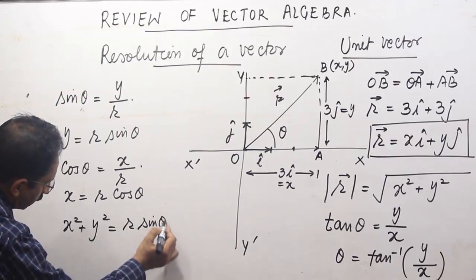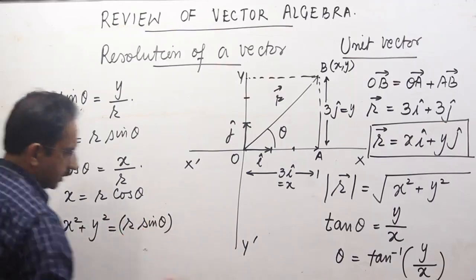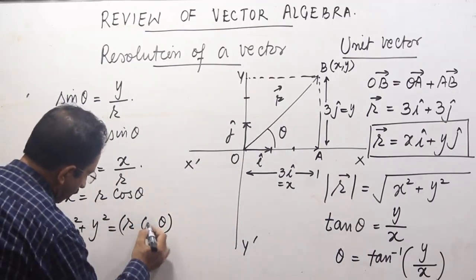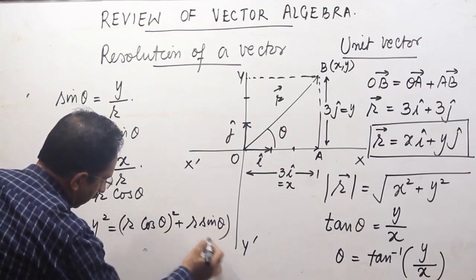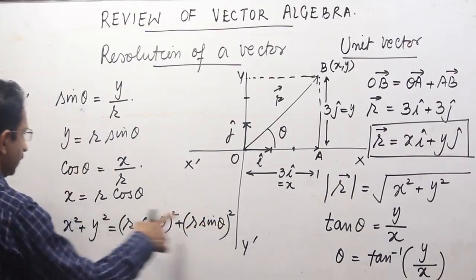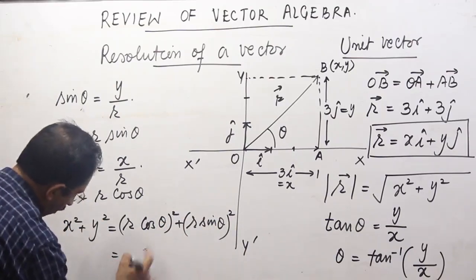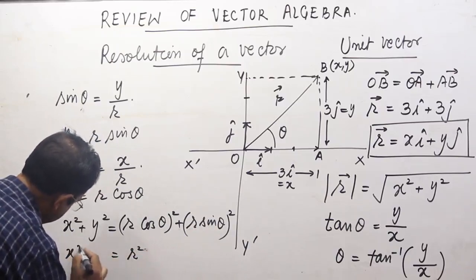theta whole square. आप cos theta भी लिख सकते हैं, sin theta भी लिख सकते हैं. तो let's first say कि we have r cos theta whole square plus r sin theta whole square. R sin theta is y, r cos theta is x. So cos square theta plus sin square theta is 1. This becomes r square.